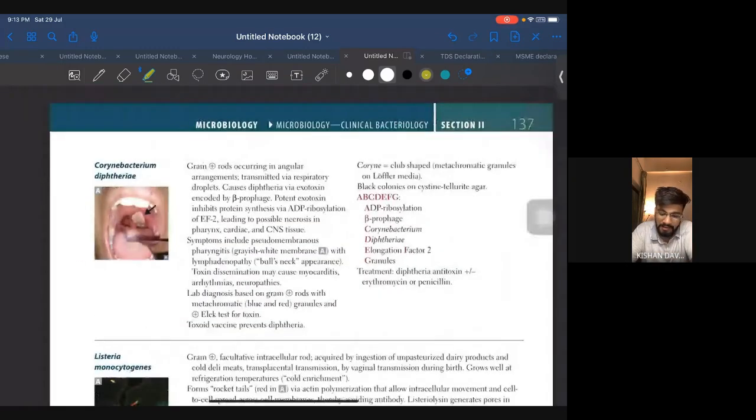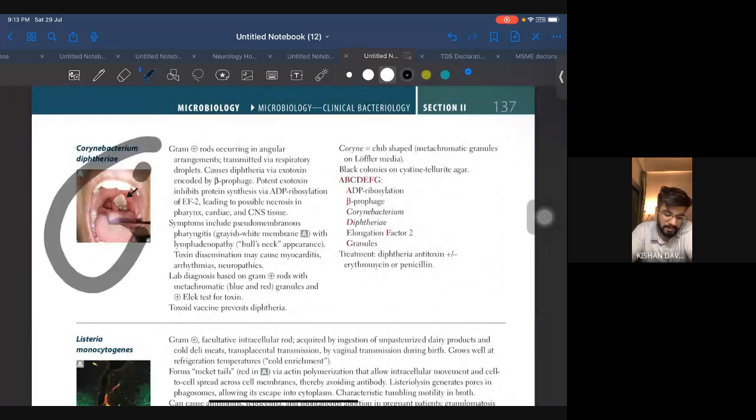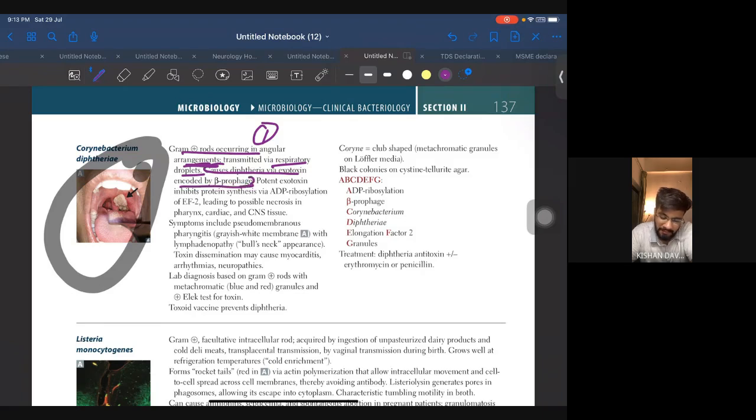We have Corynebacterium diphtheriae. This image is very important, easy to identify. Gram-positive rods occurring in angular arrangement. Very important line. Respiratory droplet is the spread. It causes diphtheria via exotoxin encoded by beta phage. The protein exotoxin inhibits protein synthesis. This is the mechanism. Nothing to understand. Hands down, you have to remember it.